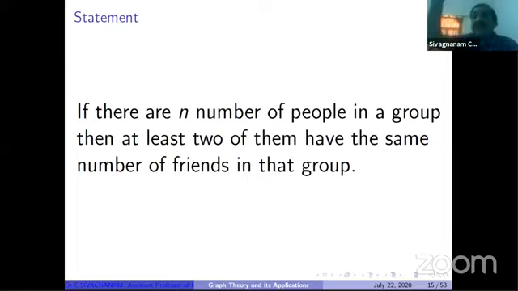The first vertex is not adjacent to any vertex, but the 10th vertex is adjacent to the remaining vertices. So we get a contradiction, so the assumption is wrong. So this statement is true: if there are n people in a group, then at least 2 of them have the same number of friends in that group.